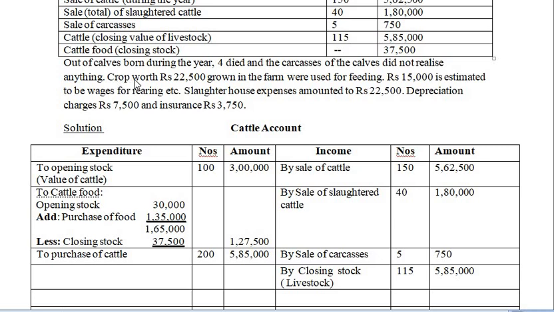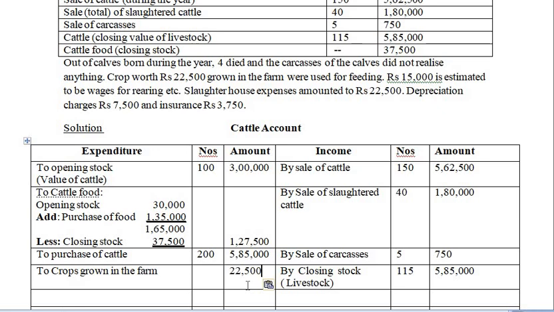Okay, next, crop worth rupees 22,500 grown in the farm were used for feeding. So that entry again comes over here. To crop grown in the farm, and what is the value? Crop grown in the farm worth rupees 22,500 which was used for feeding.